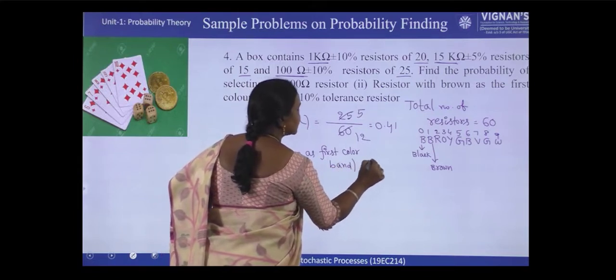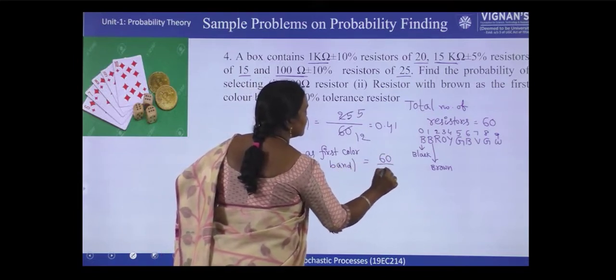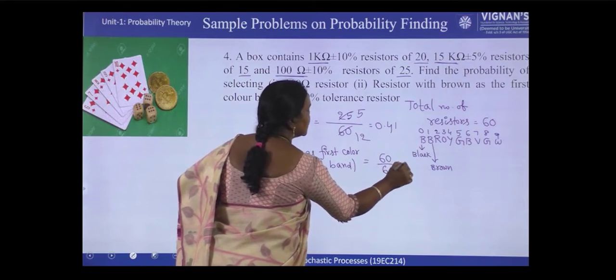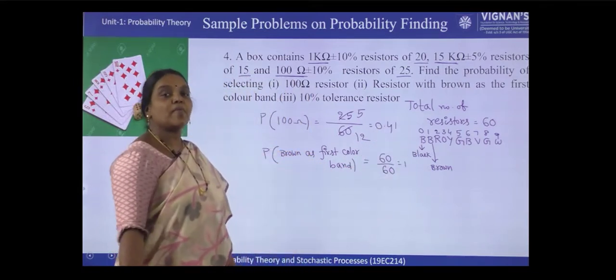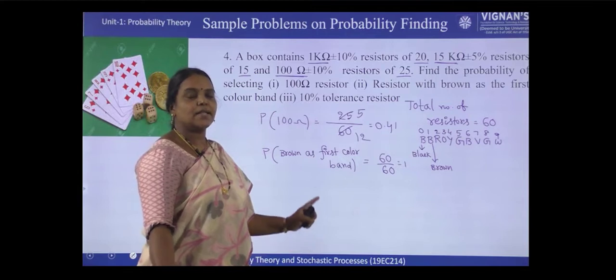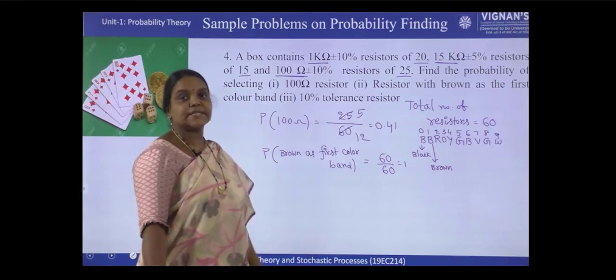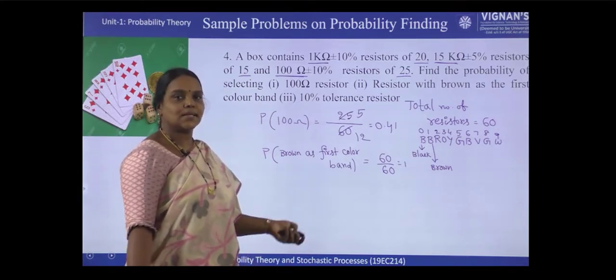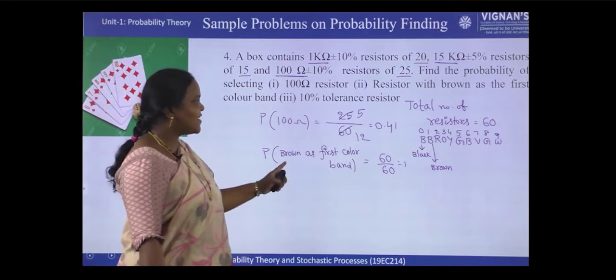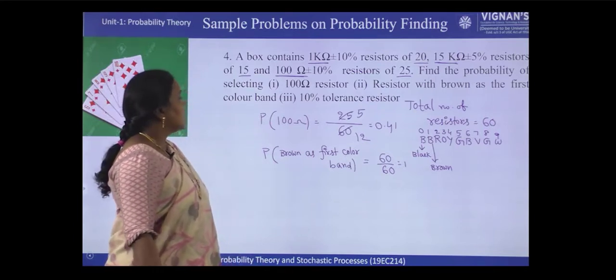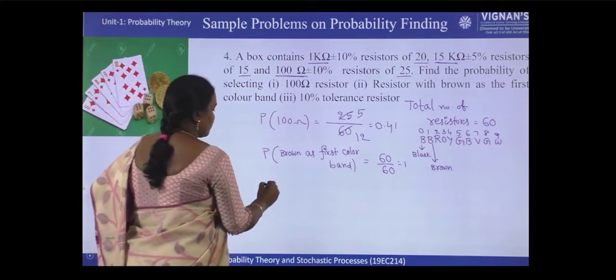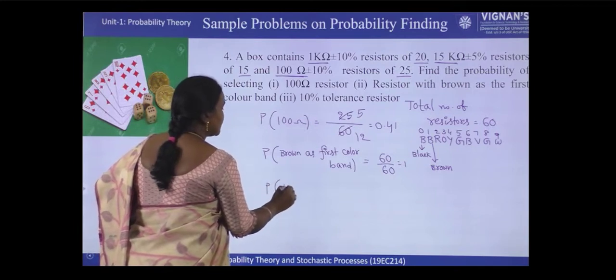So all 60 are satisfying the condition. So 60 by 60, this is 1. If the probability of the event is 1, then what do we call that event? It is the sure event or certain event. So always it happens.